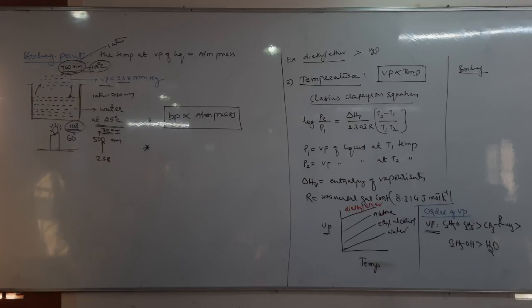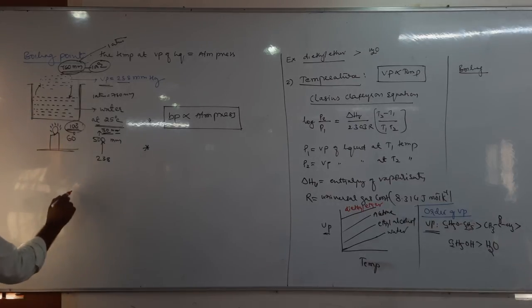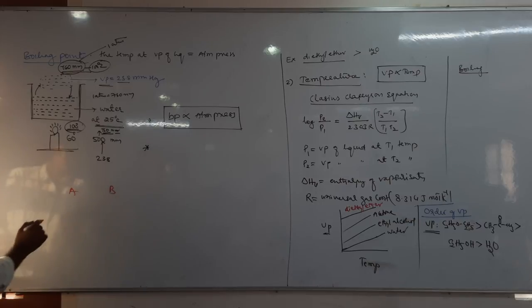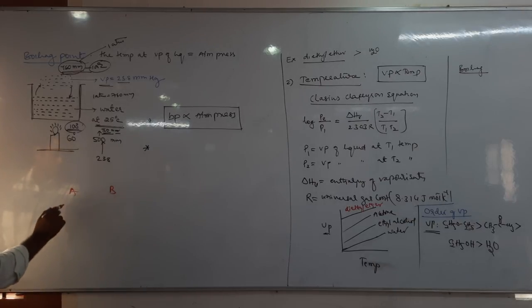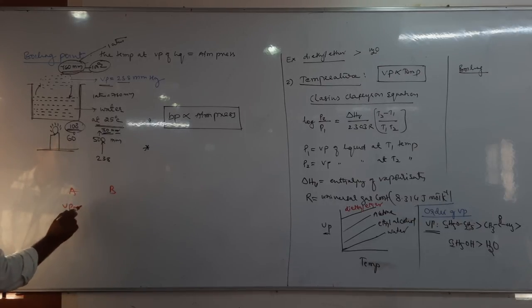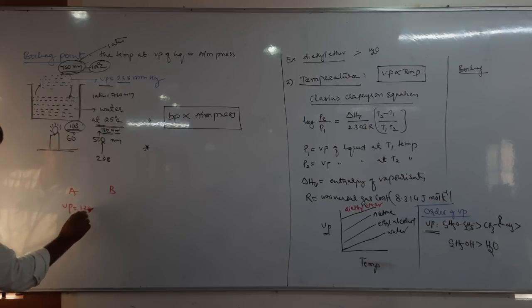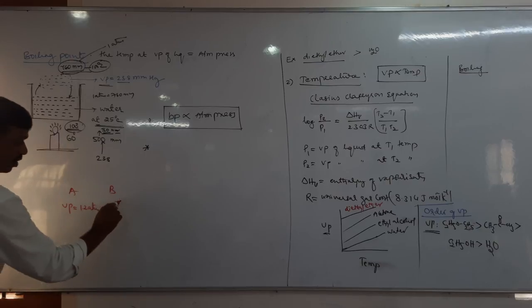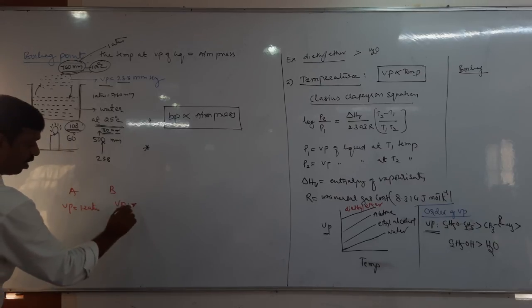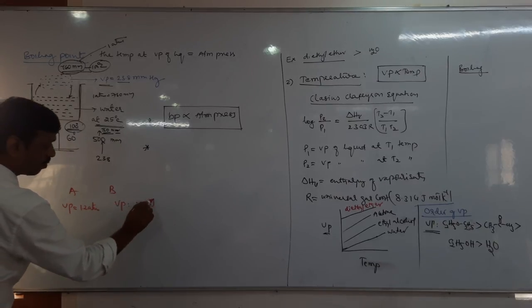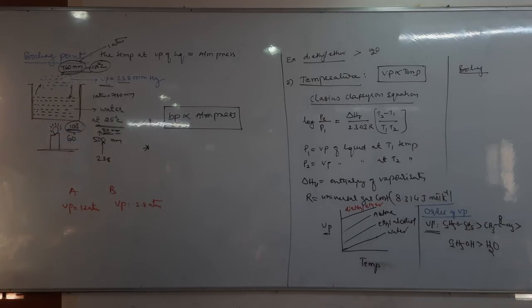Boiling point. If the vapor pressure is more, what happened? Boiling point. Suppose there are two liquids. Let us take liquid A, liquid B. The vapor pressure of liquid A, let us take it is 1.2 atm. The vapor pressure of liquid B, let us take it is 2.8 atm. Tell me, whose boiling point is more?